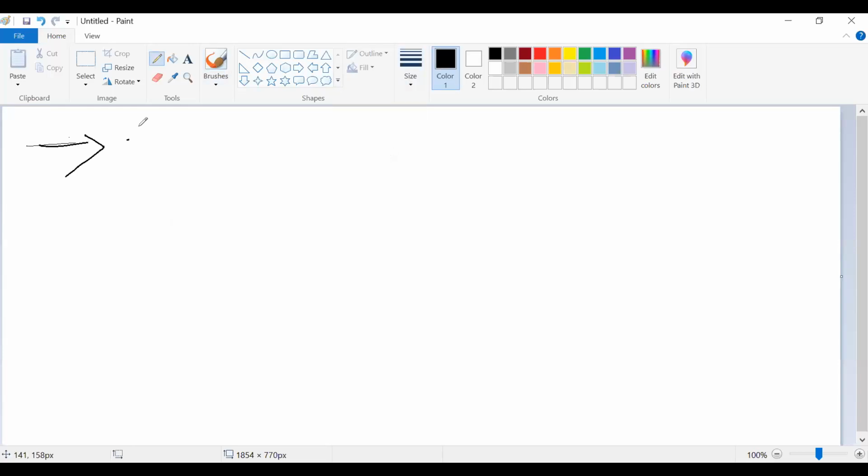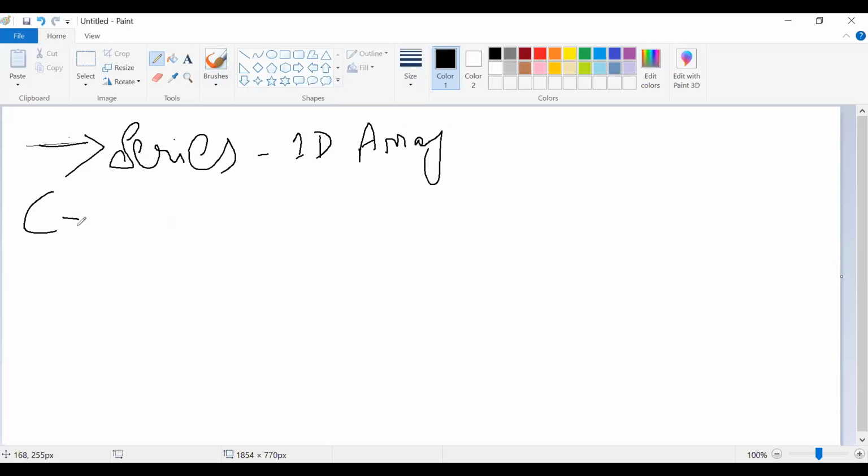So now I'll be starting with the first concept of pandas, called a Series, which we call a 1D, one-dimensional array. Now, basically, what do we mean by Series? Series, as I told you, works as a one-dimensional array, which can contain different data types.